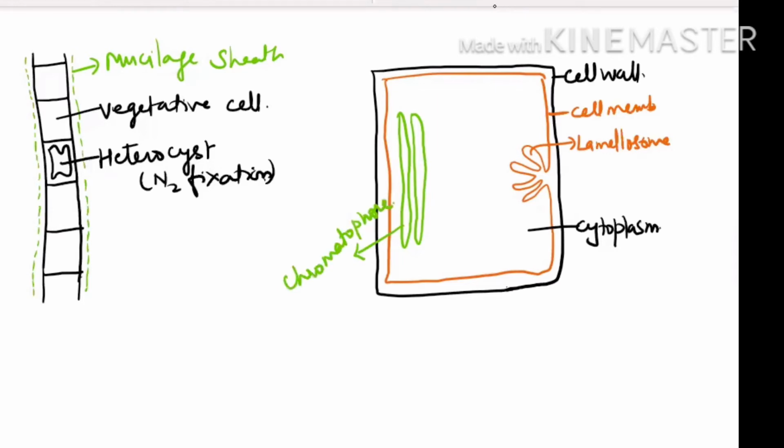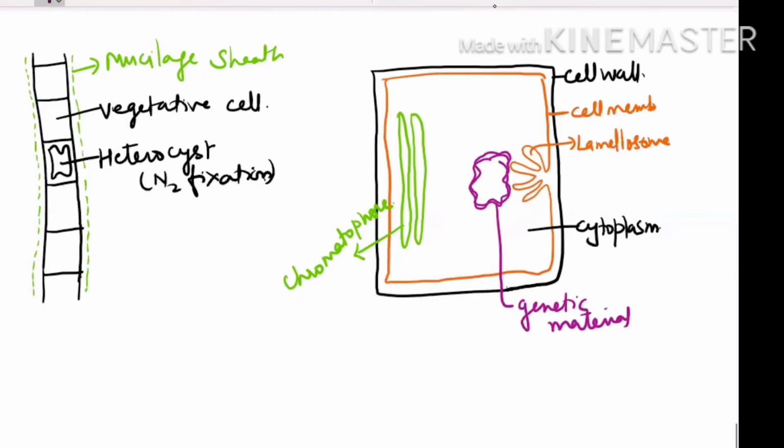And this is the genetic material, which is double-stranded, circular DNA.